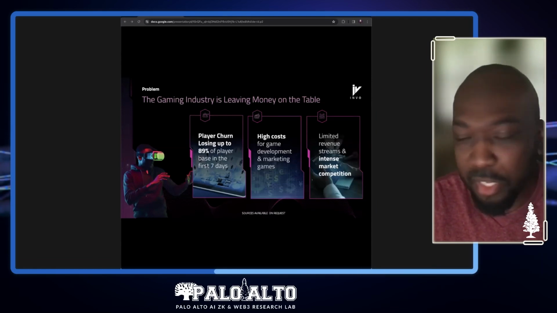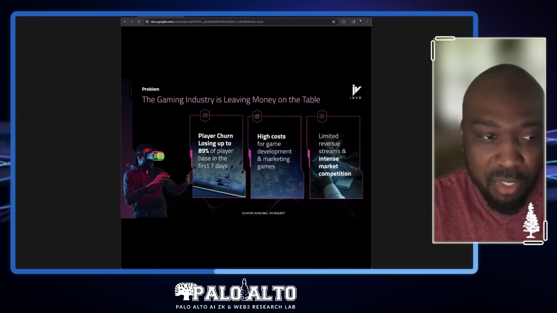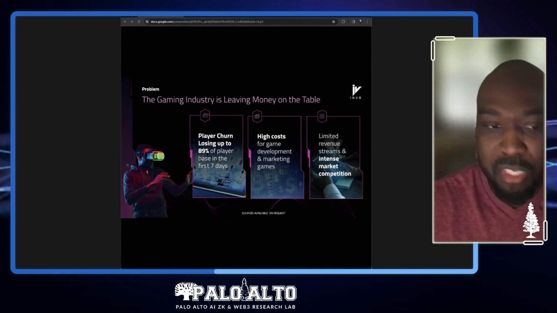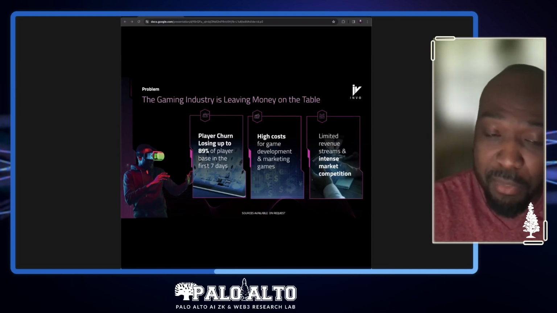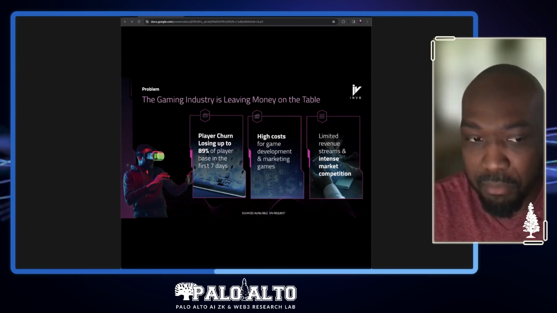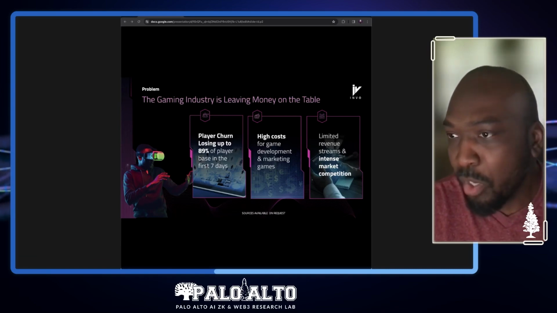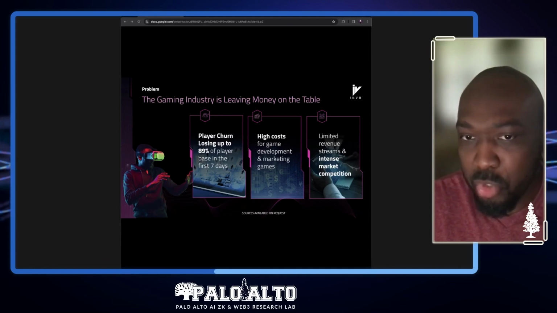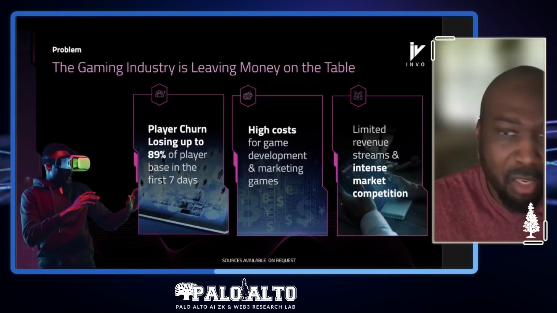They have high player churn. When a game is normally released, it loses typically up to 85% of its player base within the first 7 days. And most of these games cost anywhere from 10 million to $100 million for the AAA games. And there are high marketing costs for those games as well. And to recoup costs, they don't have much opportunity to actually do that because there's not much revenue streams available to that studio to recoup the cost of that loss that they have.